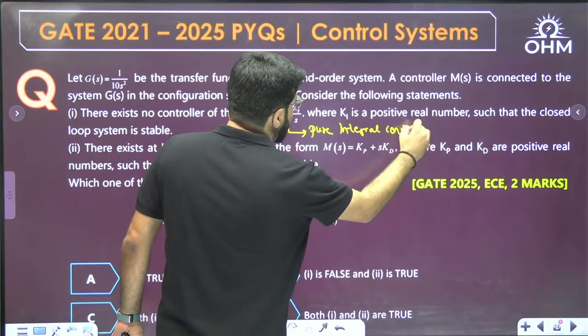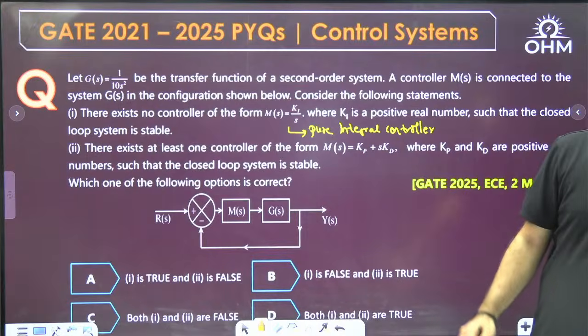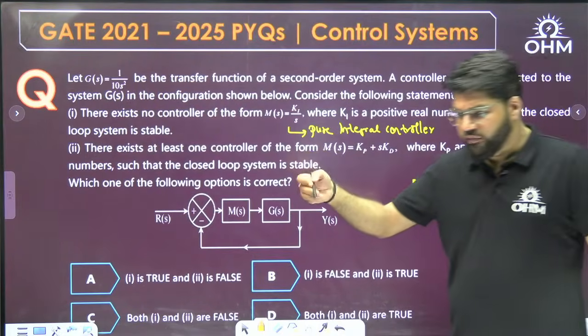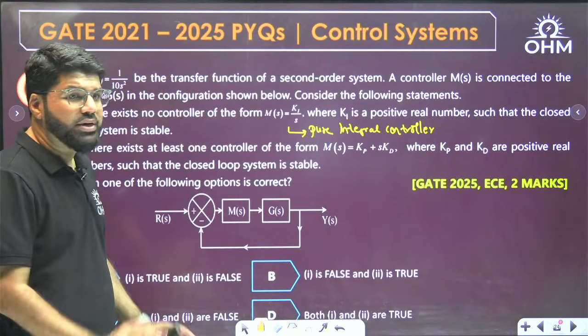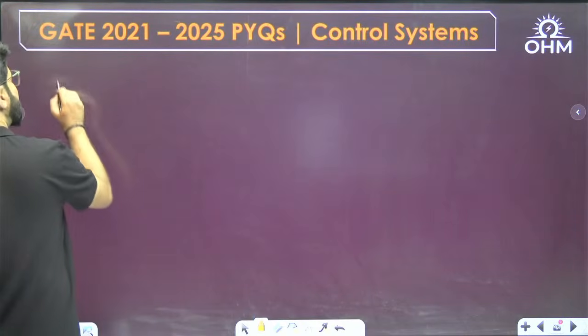If you generally remember the basic conclusions, anytime you use a pure integral controller without the proportional part, it is always going to make the system tend towards instability. But okay, what is there in the first statement? What is going to be the characteristic equation? You can solve it simply.